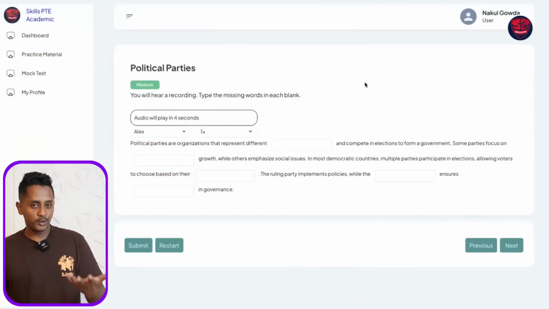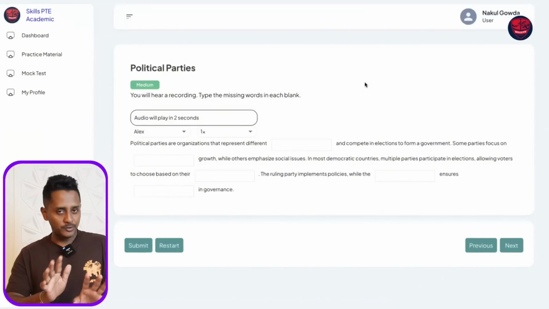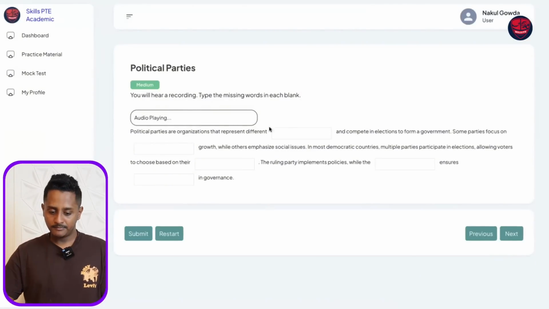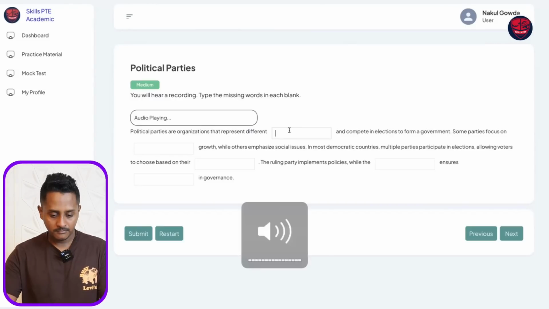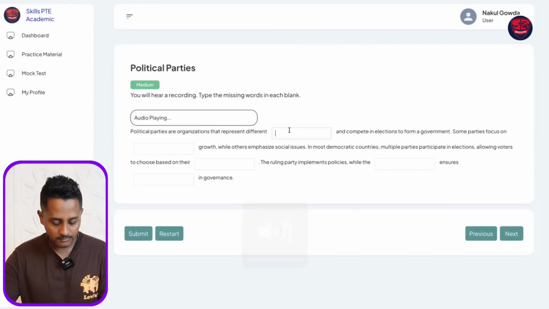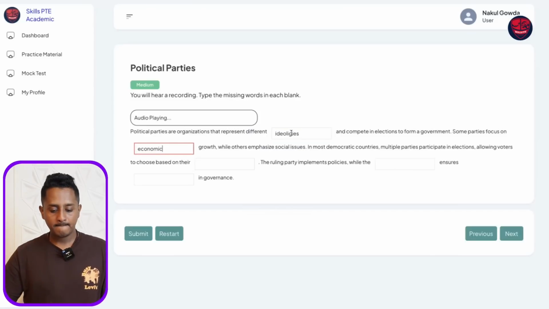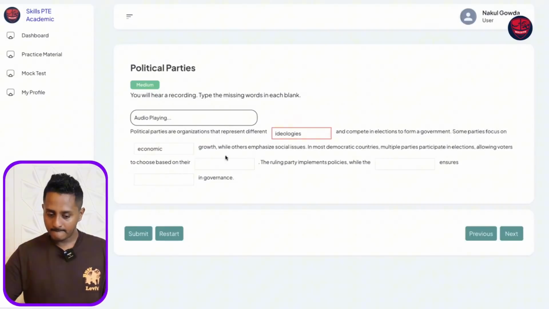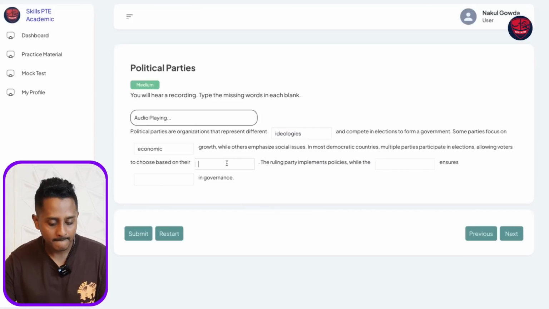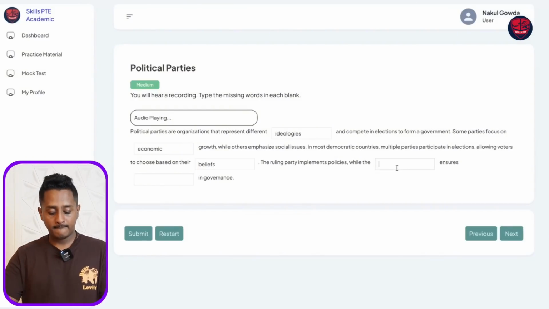Alright, so this is our soon going to be live website. Let's try doing it. You also can do it at your end. Political parties are organizations that represent different ideologies and compete in elections to form a government. Some parties focus on economic growth, while others emphasize social issues. In most democratic countries, multiple parties participate in elections, allowing voters to choose based on their beliefs. The ruling party implements policies, while the opposition ensures accountability and governance.